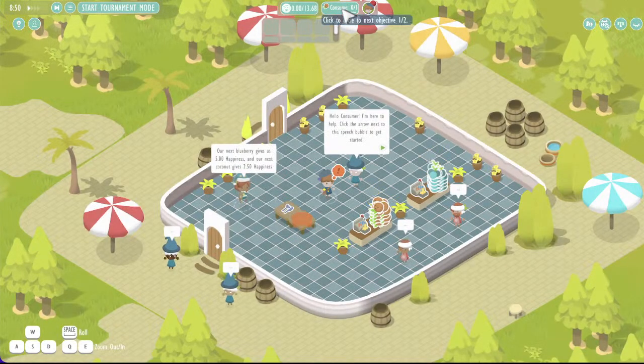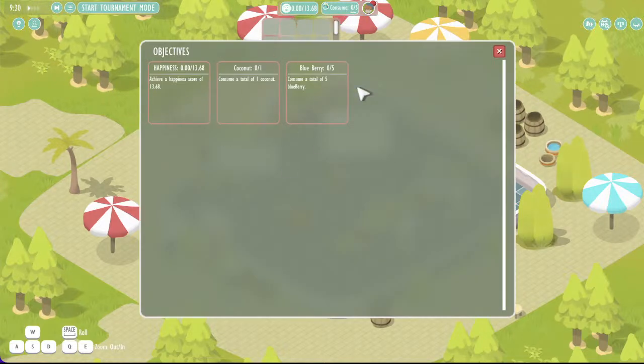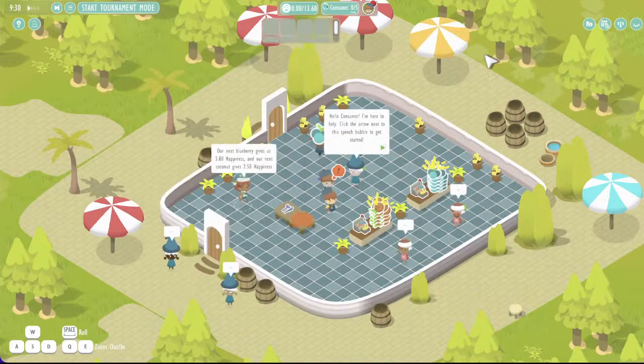Here you can see, for example, that there are multiple objectives in this level. Students that have gotten the top score have consumed both coconuts and blueberries, and you can see the breakdown here if you want to try to understand this a little bit better.